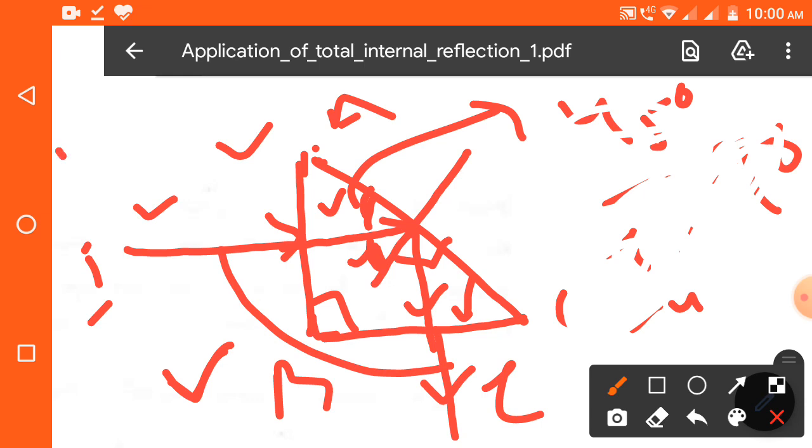That's why this type of prism is used to deviate the rays through a deviation of 90 degrees. Okay.